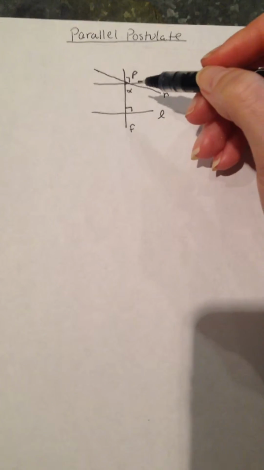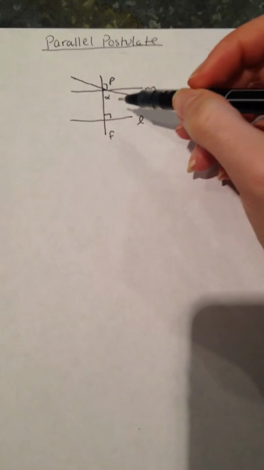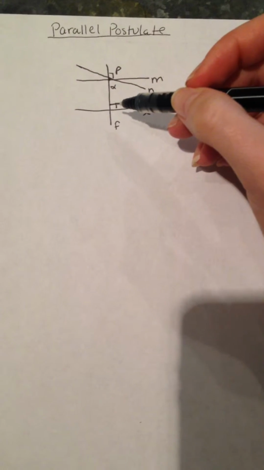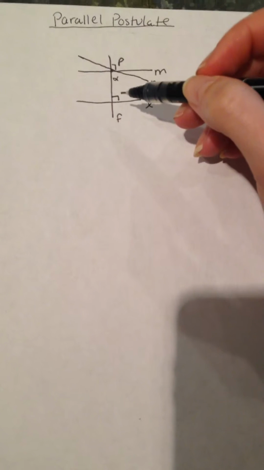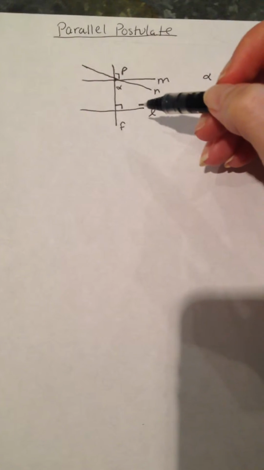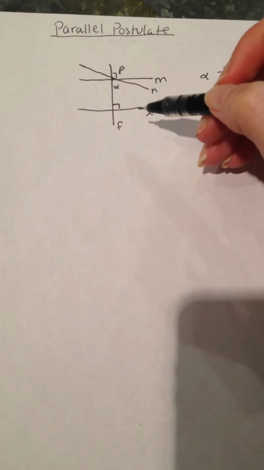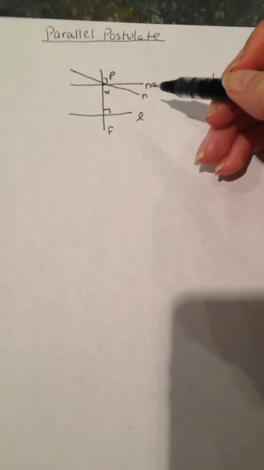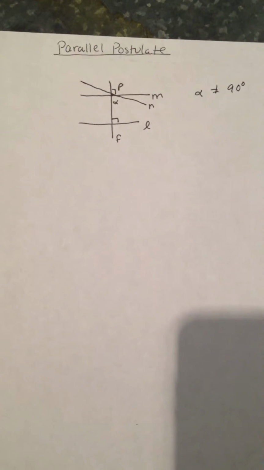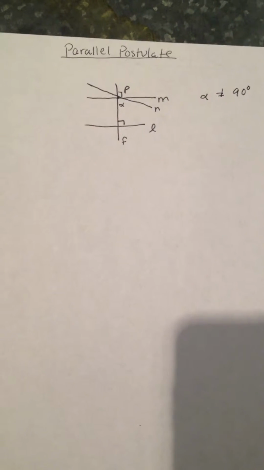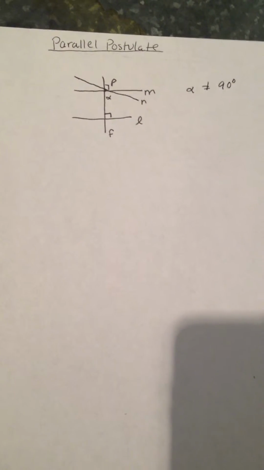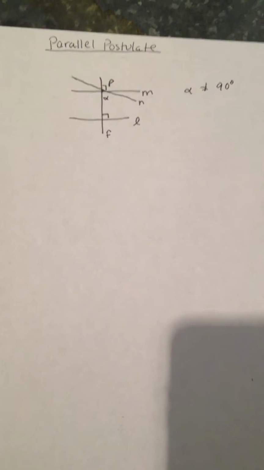Well, since we know that alpha is not equal to 90, but we do know that the second interior angle does equal 90, the sum of these two angles cannot equal 180 degrees, therefore line N cannot also be parallel to line L, meaning that line M is the one unique line that is parallel to line L through point P. So this parallel postulate was very important later on in the origination of log spherical geometry.